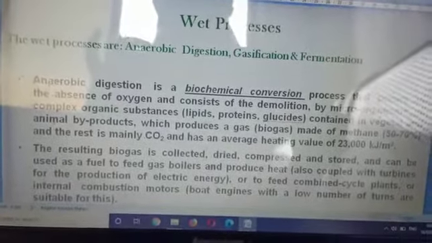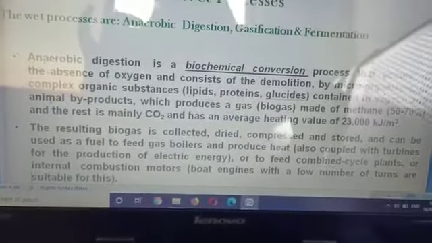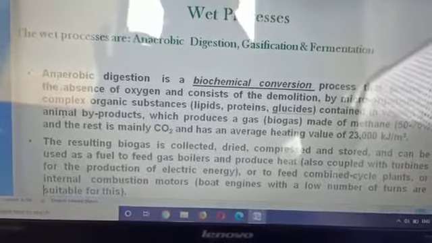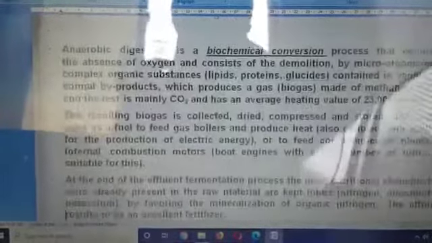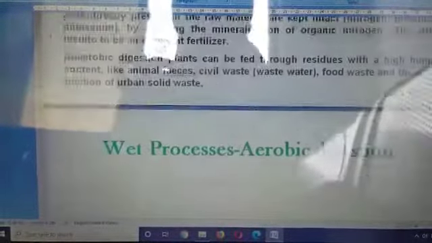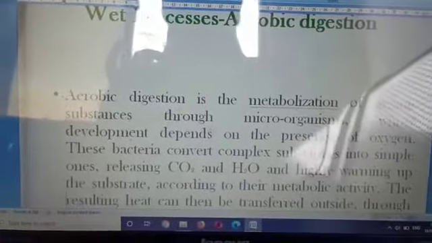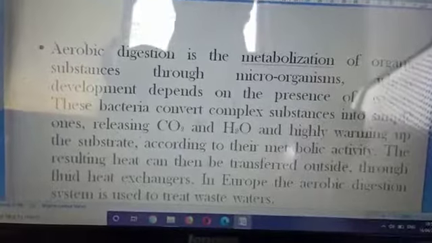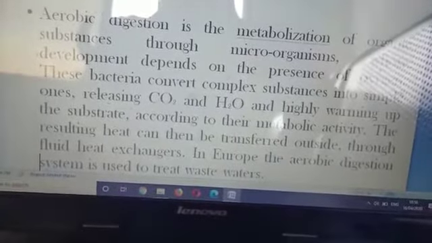In biogas, if you are going to collect it by using dried or compressed, or any of the heating or mixing techniques, one of them is used as a biogas digestion technique. Aerobic and anaerobic, we have seen: if you digest it in the absence of oxygen, we call it anaerobic. Now we are coming to aerobic digestion.